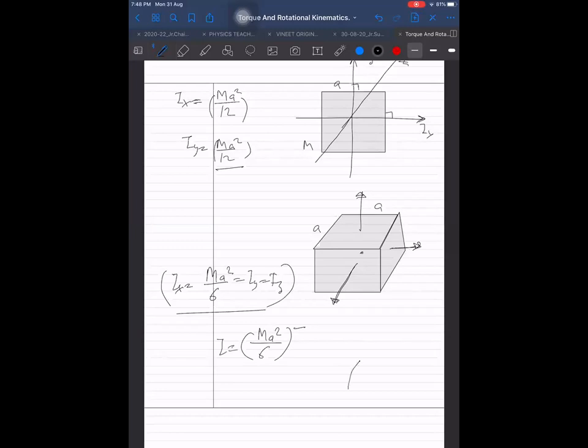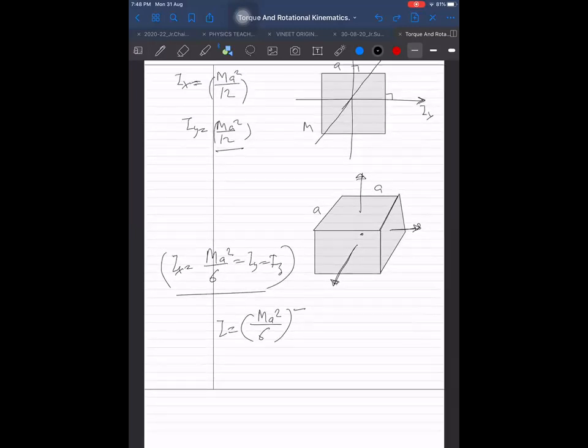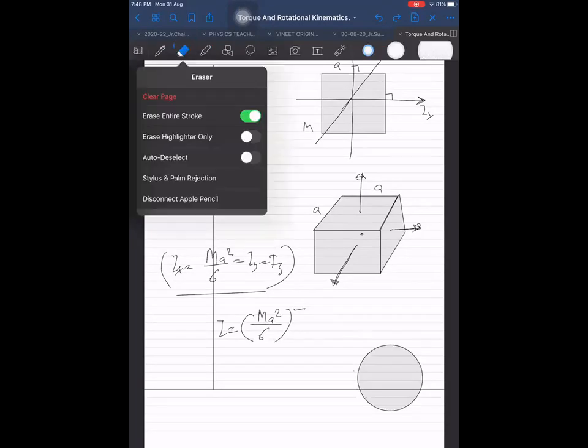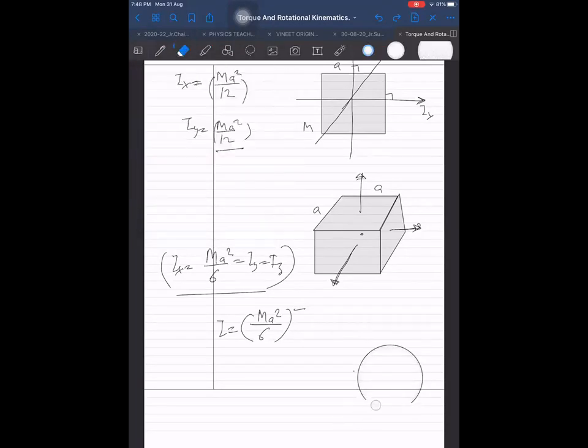Now let us do for a semicircular ring. So in the semicircular ring, if I ask you to find moment of inertia about the diametric axis x and about diametric axis y, can you find it out and what it will be?